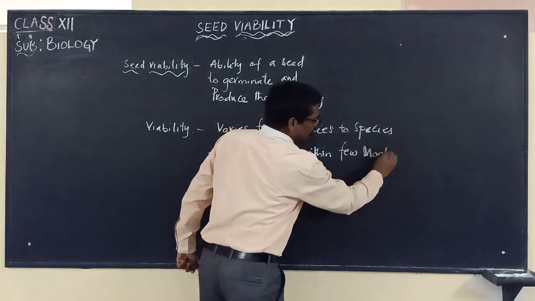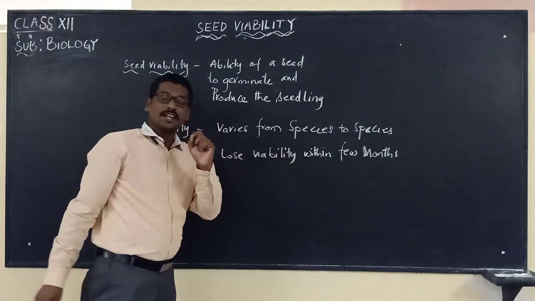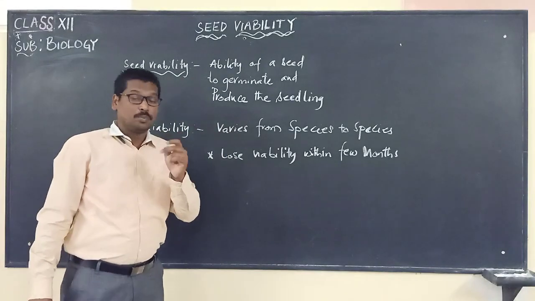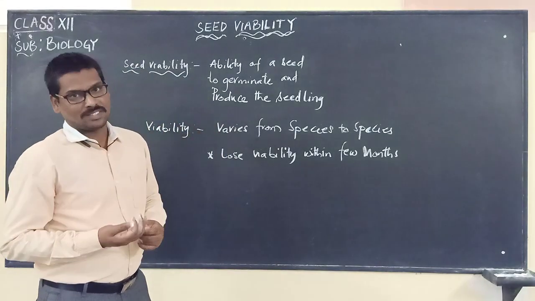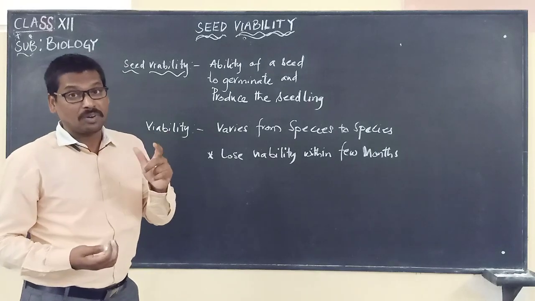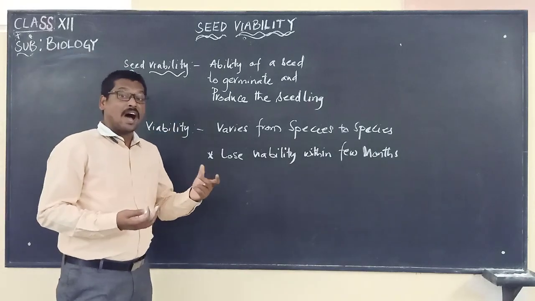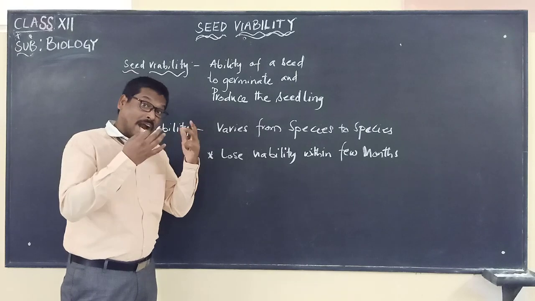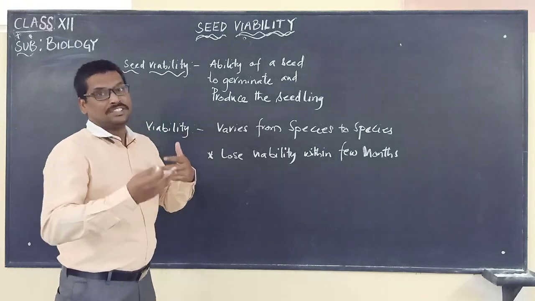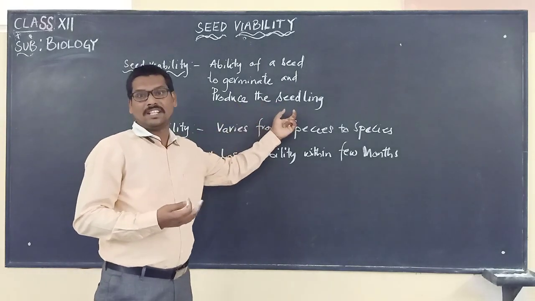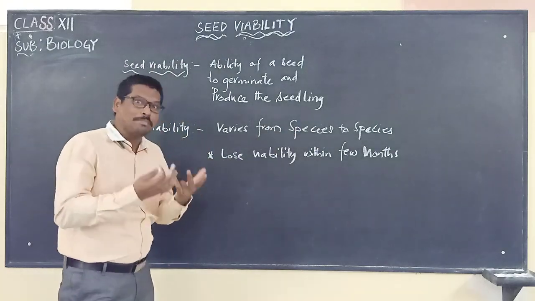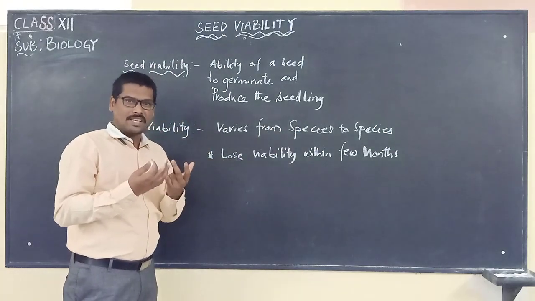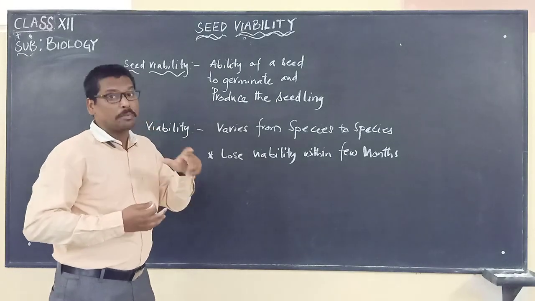But there are some plant seeds which have viability of hundreds of years. After hundreds of years they will germinate and produce the seedling. They have the ability to go into a dormancy stage.